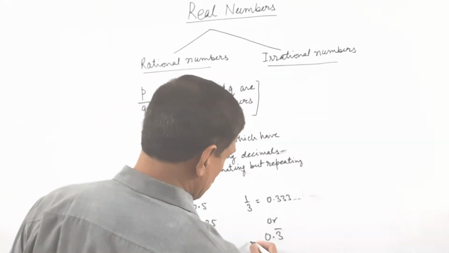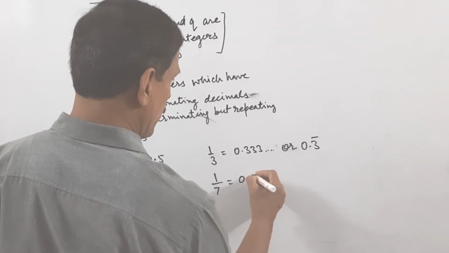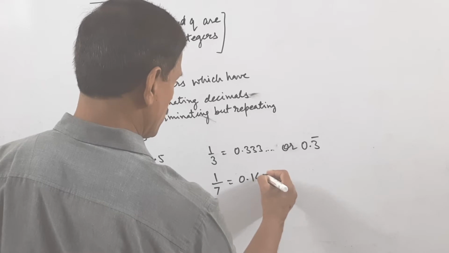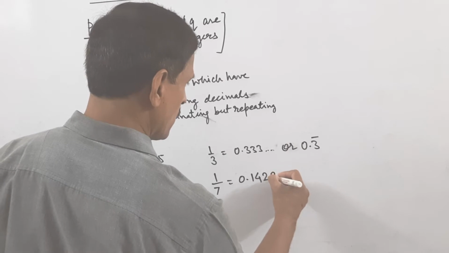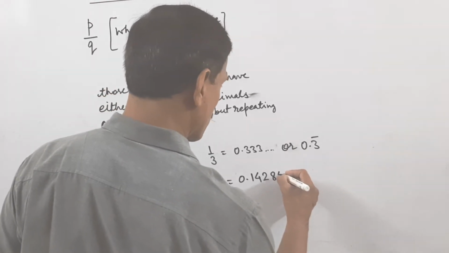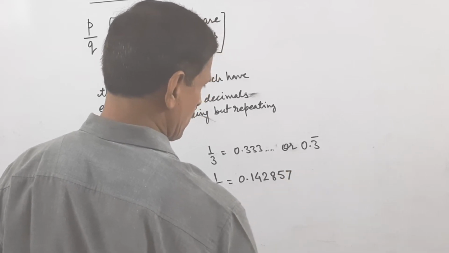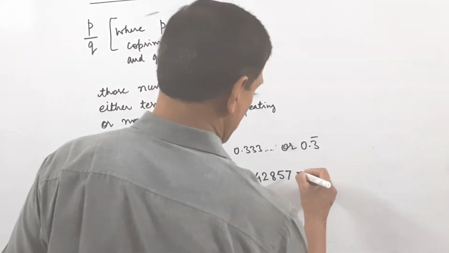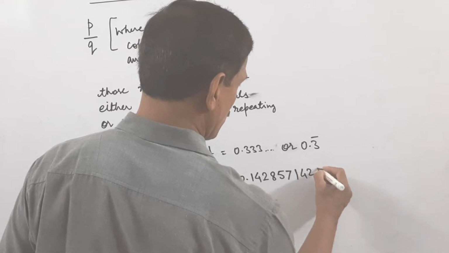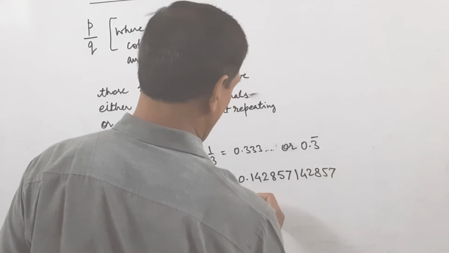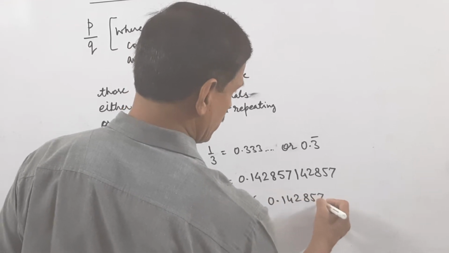We can take another example. 1 upon 7 is equal to 0.142857, and the same set repeats, 0.142857.